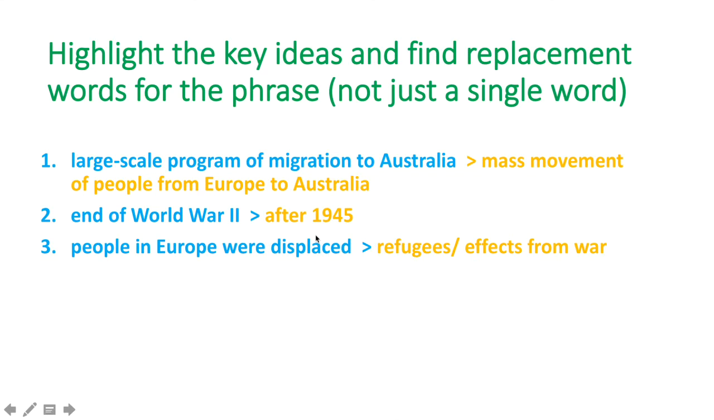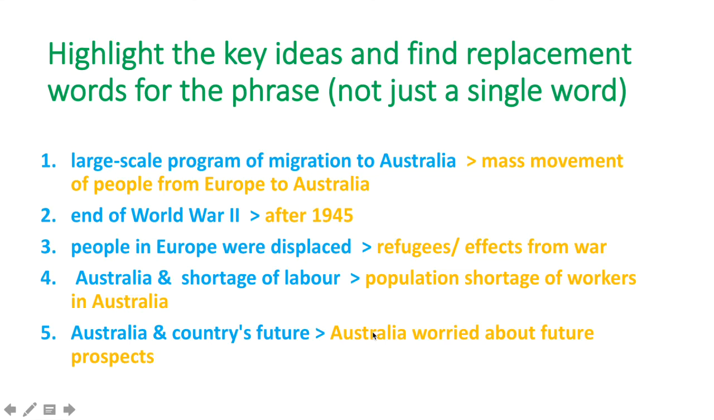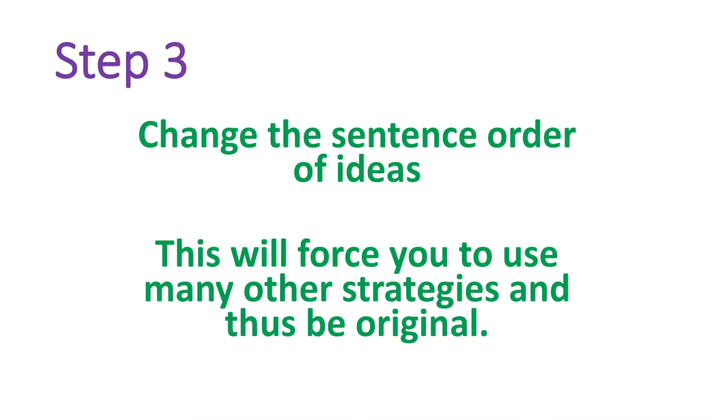People in Europe were displaced. You might mention refugees or effects from war. They mentioned Australia and a shortage of labour, population shortage of workers in Australia, and Australia was worried about future prospects. So what I've done is begun paraphrasing key ideas and thus sentences. But first of all, I'm going to paraphrase the sentences.